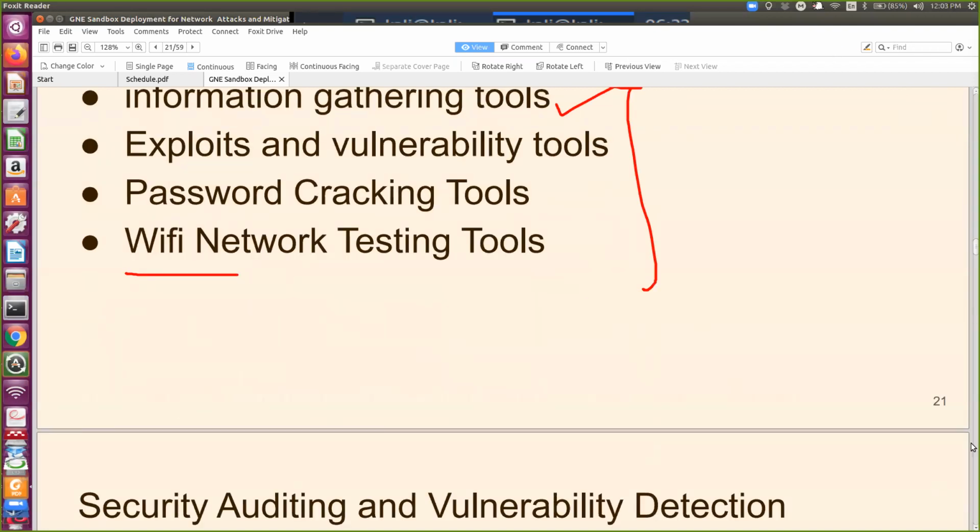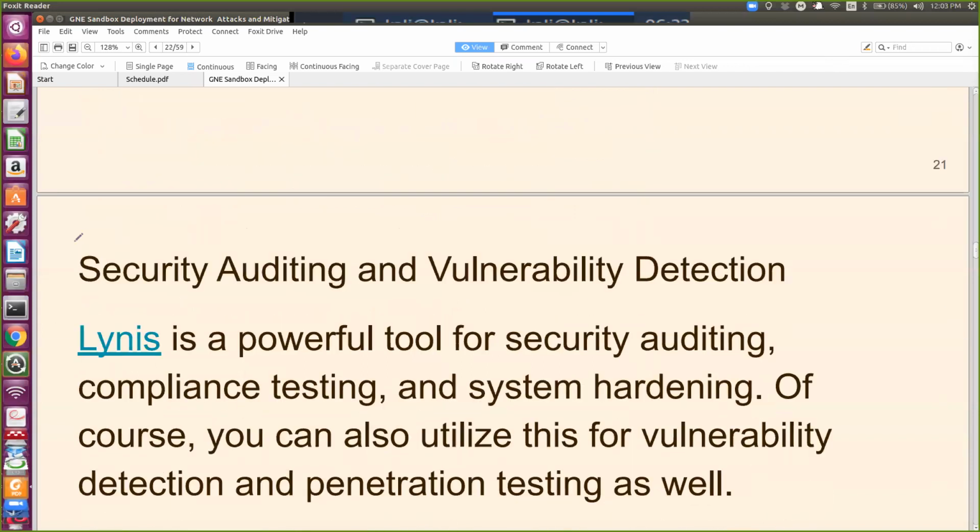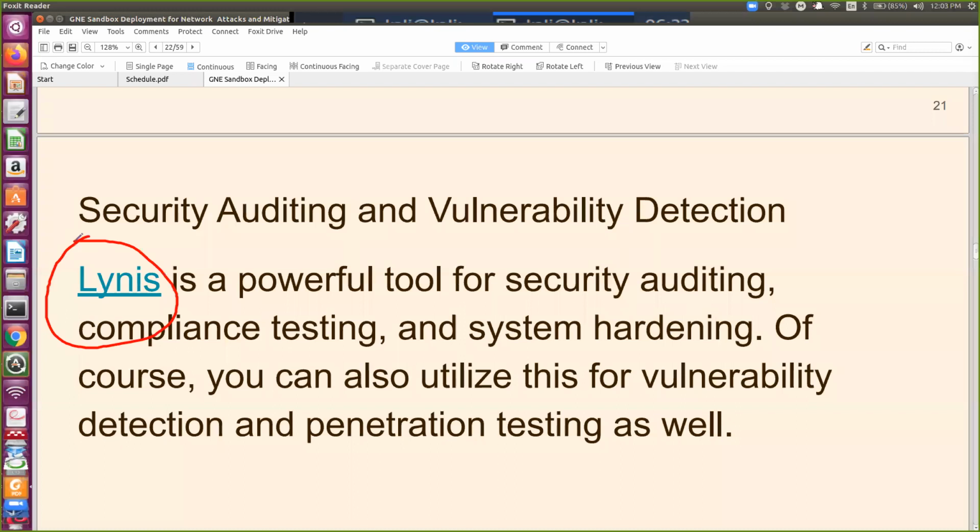Now this is a very, very important tool, Lynis, for security audit and vulnerability reduction. This is a very powerful tool for security auditing, compliance testing, and system hardening. And all of you, as security experts, should use this tool, Lynis. If you have a copy and pen, please note down. By default, it will not work. So I'm going to show you how this will work.